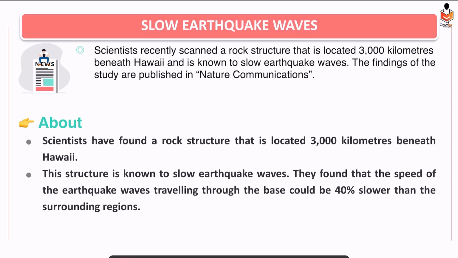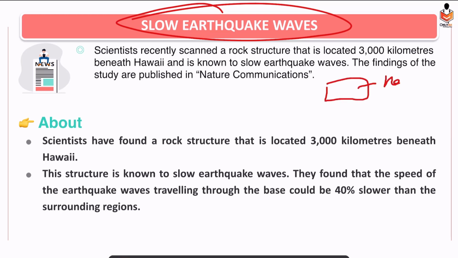Okay. Our next topic is slow earthquake waves. Recently, scientists discovered that below the Hawaiian island, a rock has been found. Below 3000 kilometers, a rock has been found, and if sometimes nearby to it, an earthquake takes place.